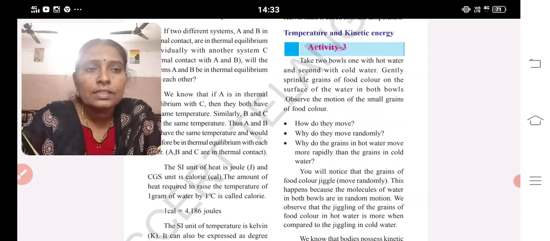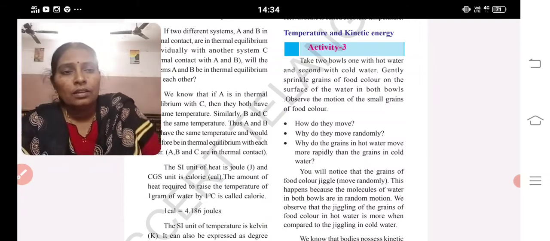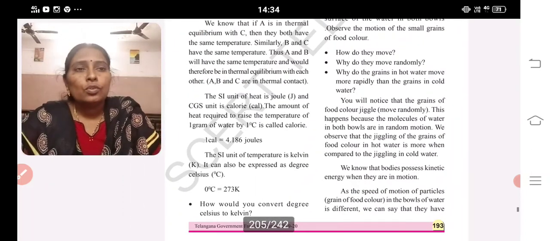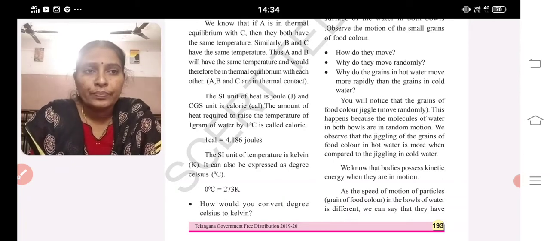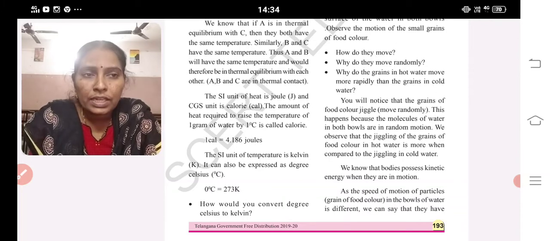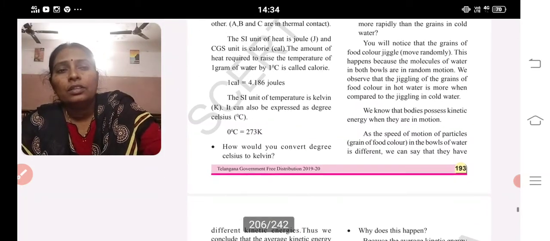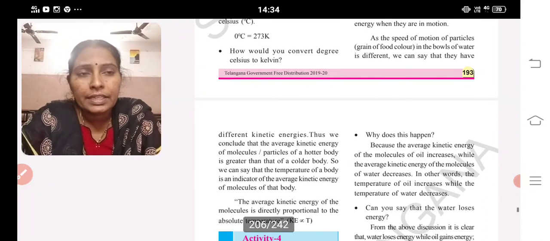This is because the molecules of water in both the bowls are in random motion. We observe that the jiggling of the grains of food color in hot water is more when compared to the cool water. So we know that bodies possess kinetic energy when they are in motion. As the speed of the grains of food color in the bowls of water is different, we can say that they have different kinetic energy.